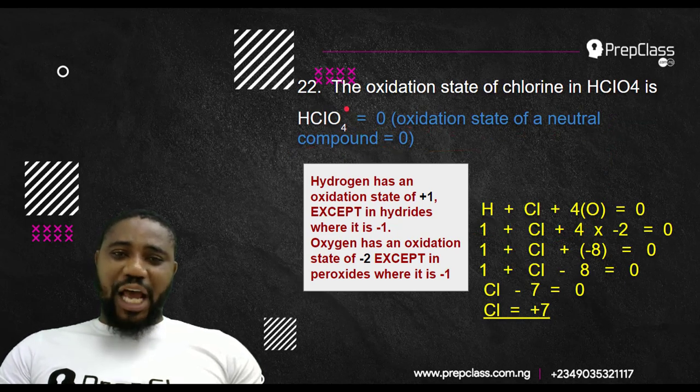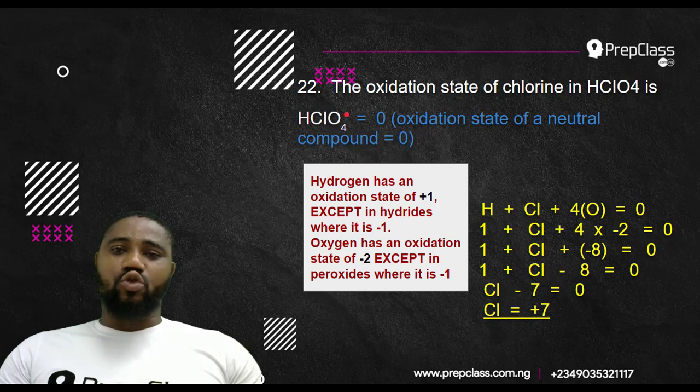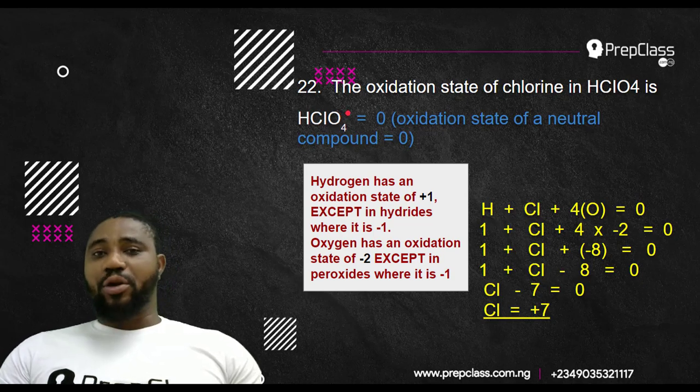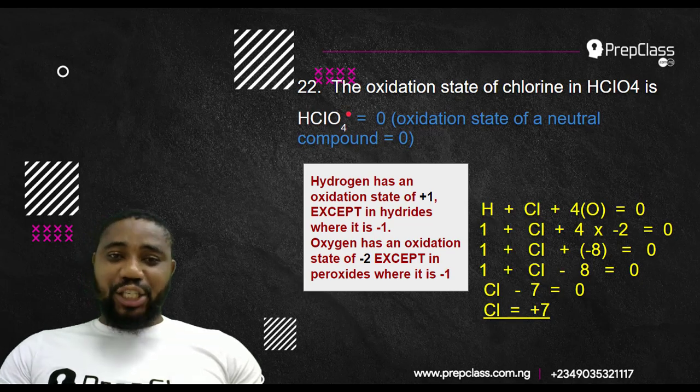When you are not seeing any charge here, charge means they may write HClO4 with, on top of it, maybe -2 or -1, as in SO4 2-, CO3 2-, NO3-. That charge, everything will normally be equal to the charge. But since you are not seeing any charge here, that means the charge there is 0. So because of that, HClO4 is 0. So if you add all the oxidation states of hydrogen, chlorine, and oxygen, it must give you 0.